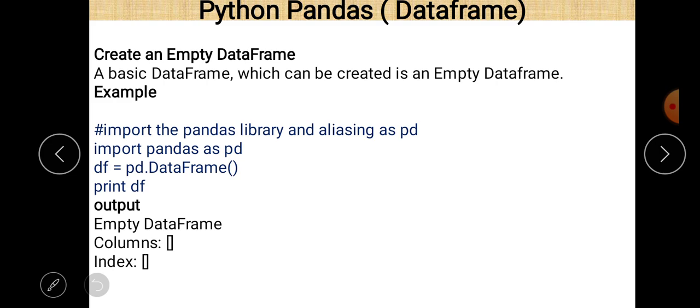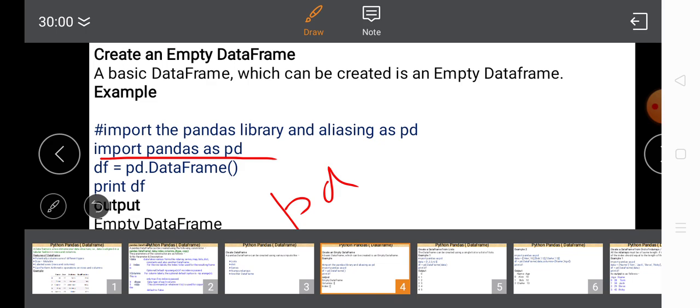Okay, so whenever you want to use a data frame, just write import pandas as pd always. And whenever you want to access any method of the pandas library, just write pd, then put the dot operator and then the name of the method.